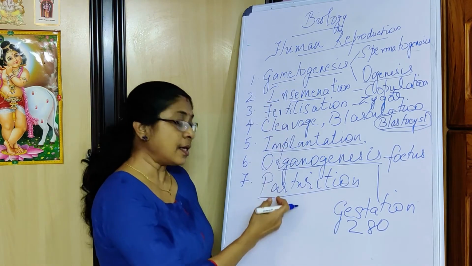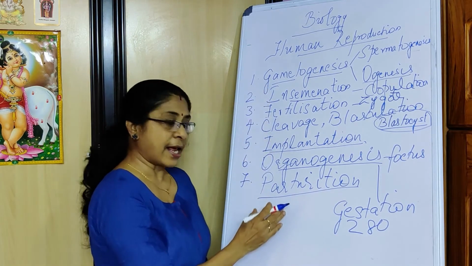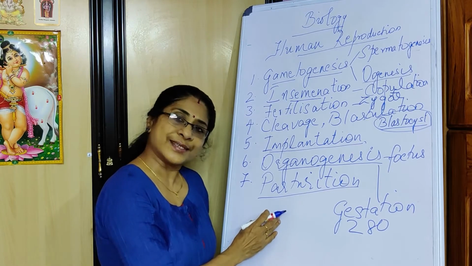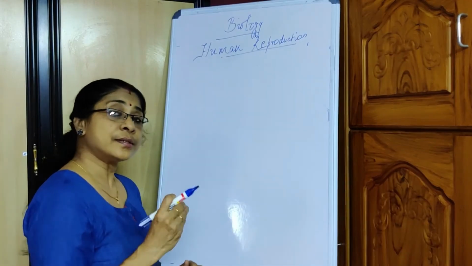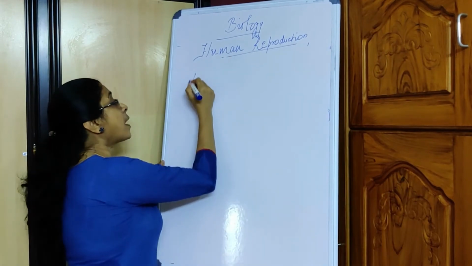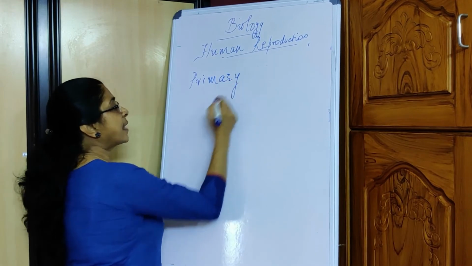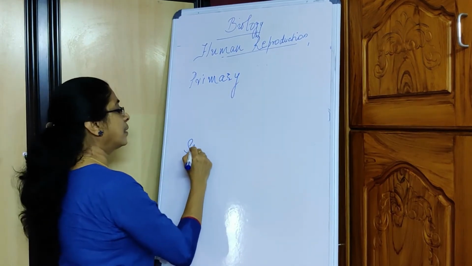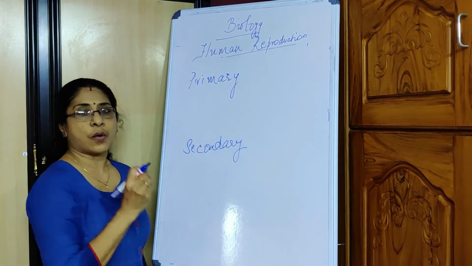So these are the 7 steps starting with gametogenesis and ending with parturition. Let us now study about the differences between a primary sex organ and a secondary sex organ. What is the difference between a primary and a secondary sex organ?